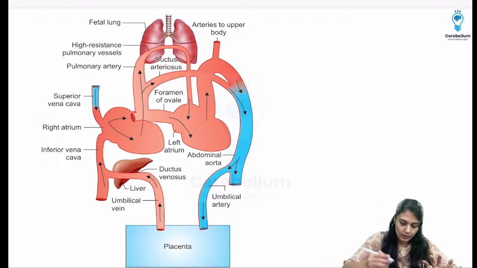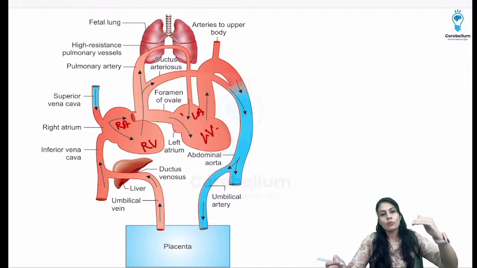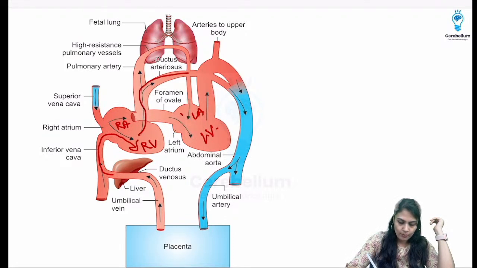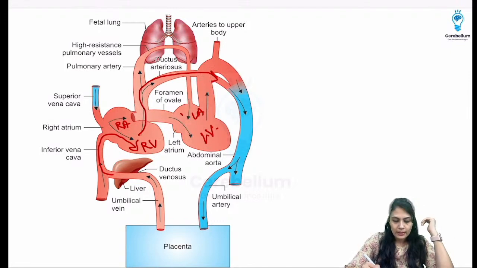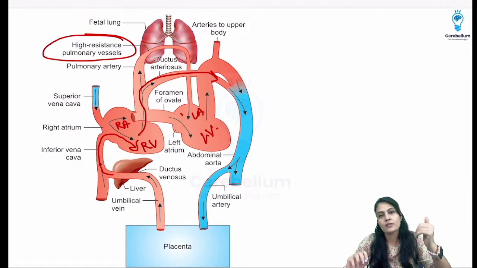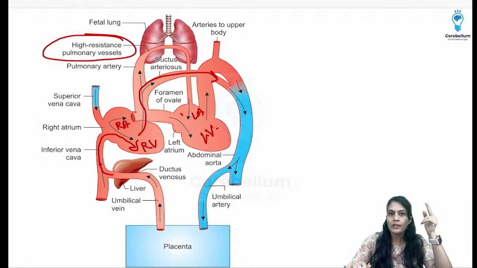So suppose this is RA and RV, LA and LV. Now what is going to happen, you can see from the ductus venosus it is going to come towards the RA and RV, then most of the blood moves from the ductus venosus towards the aorta. Very less amount of blood is going to go towards the lung because there is very high resistance. Why? There are two things which we will discuss.